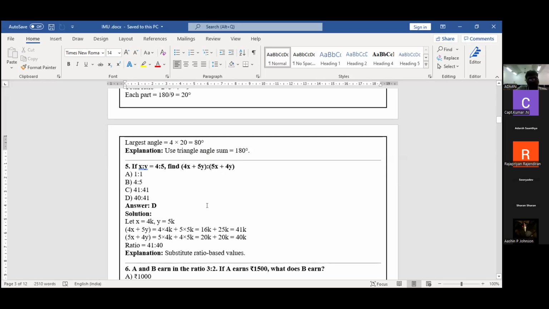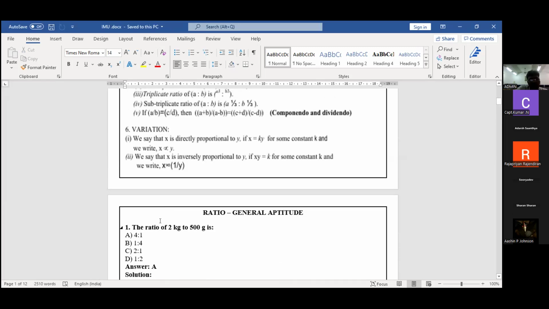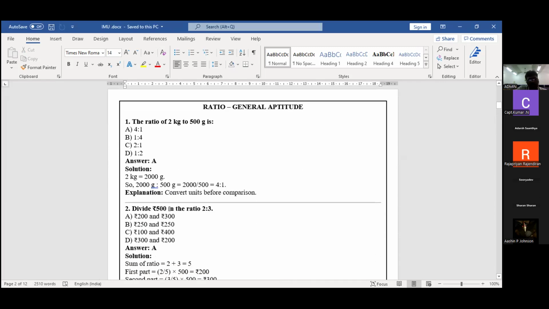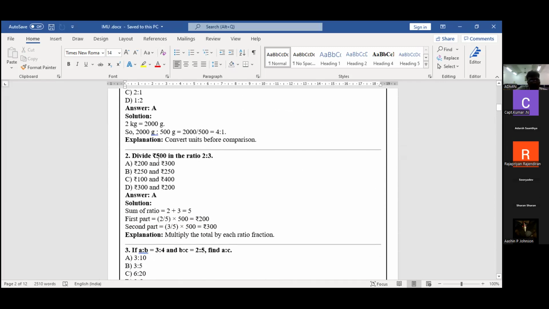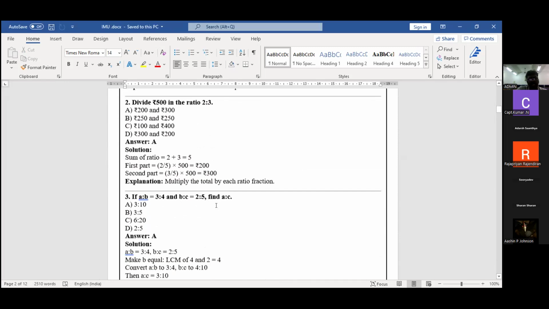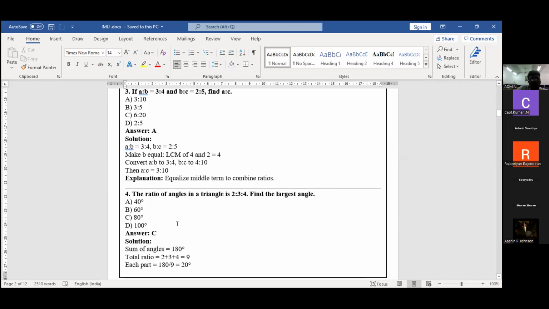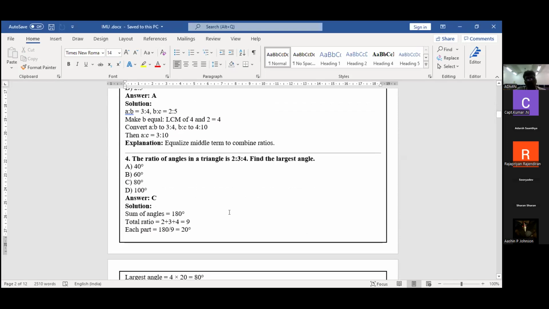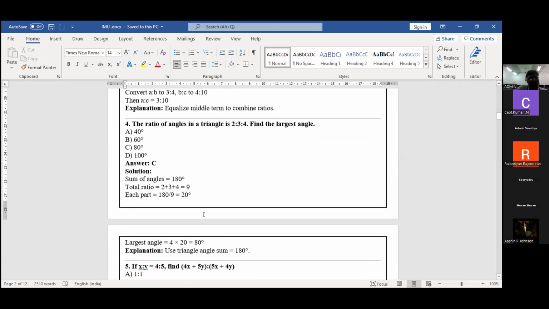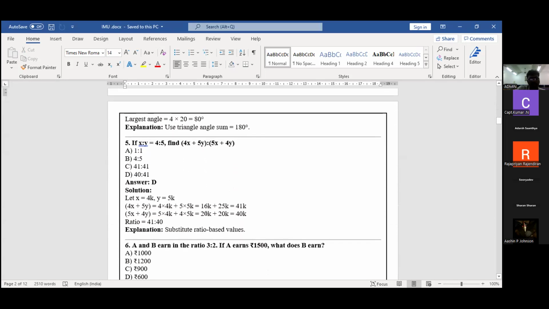Again, I'm going to repeat. First type is a common type. Second type is a common plus individual ratio; we are going to calculate. Third type is where unknown values are given, sorry, 3 ratios. From the 3 ratios, you are going to find the known value. Fourth one is a triangle or square, whatever value is given. From this, you are going to find the largest value, the largest angle.